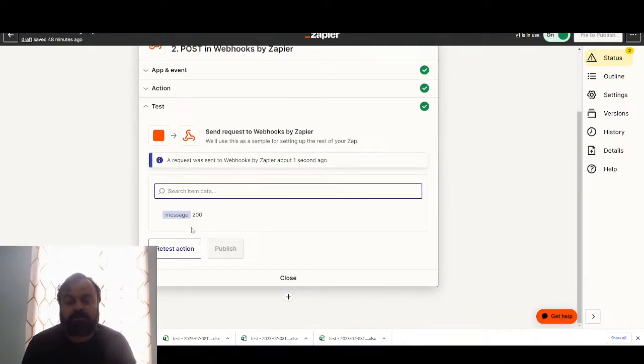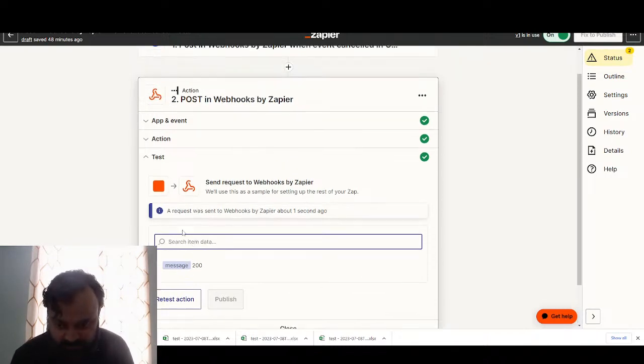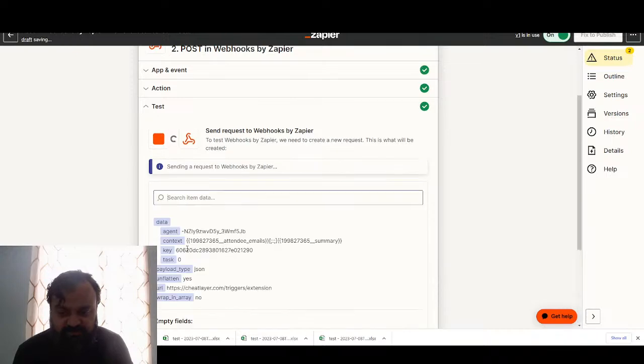In this one, when you set up the Zapier webhook for canceled meetings on Google Calendar, it's delayed. It doesn't do it immediately. It's like 6 minutes or 15 minutes later. So I don't have time for waiting for that. What I'm just going to do is force it to retest. I'm going to trigger the Zapier action.